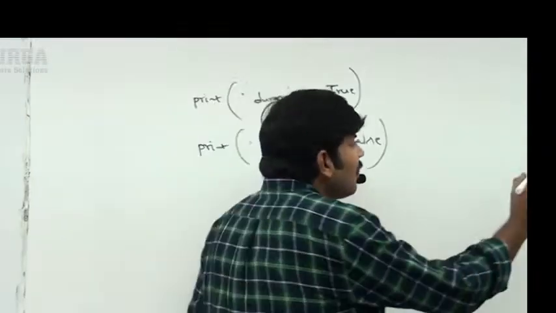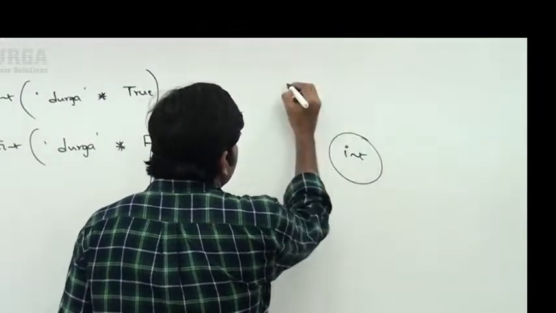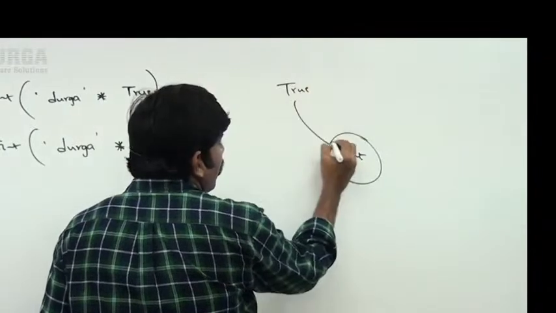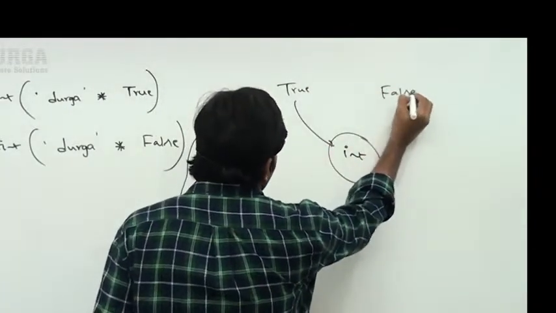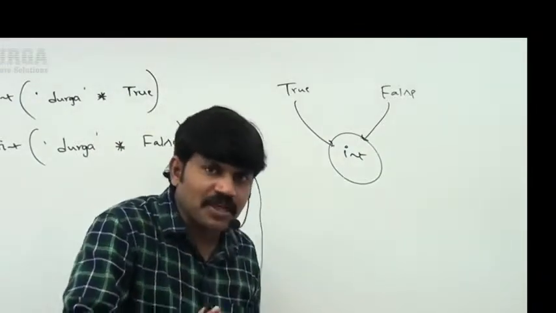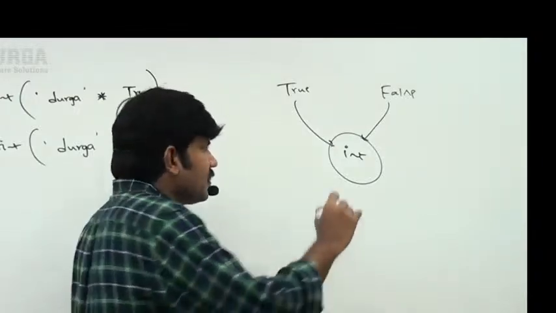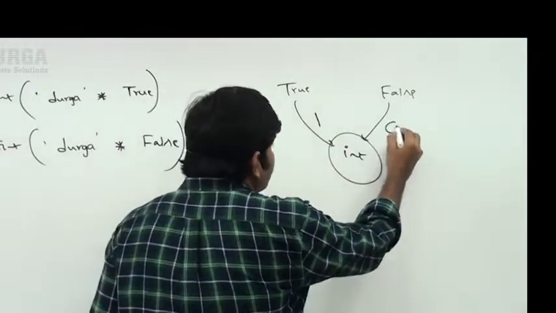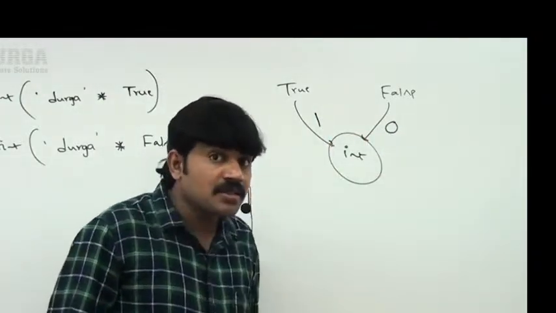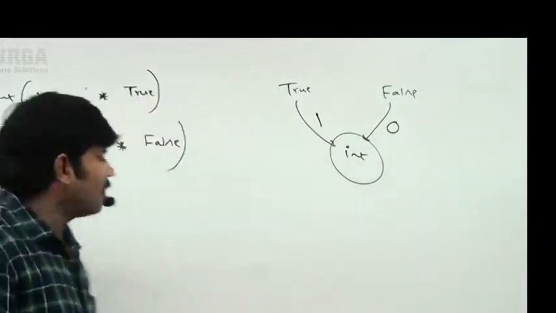Sir, in the place of int, happily we can use Boolean values, right? No problem at all. Whenever we are expecting int in Python, happily we can use Boolean values. True means 1, false means 0. Now that behavior will come.